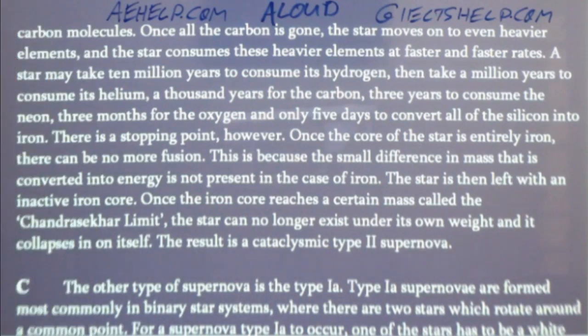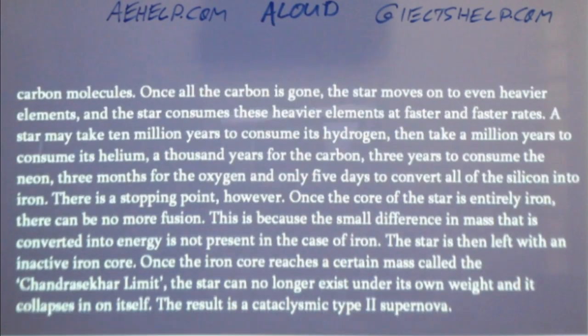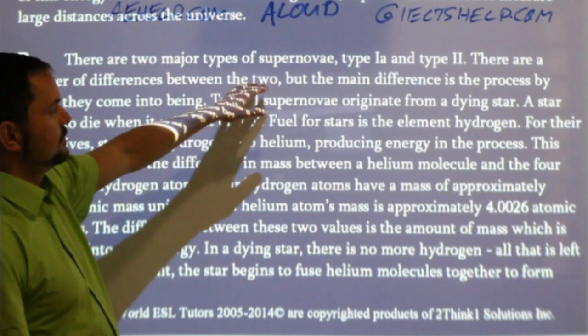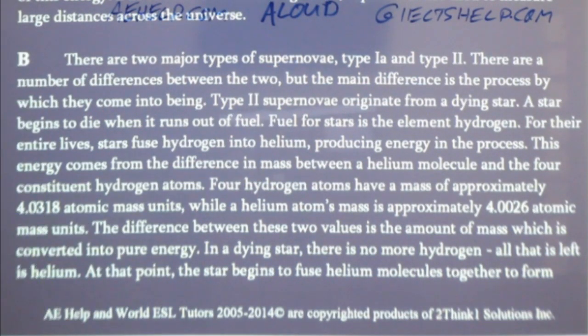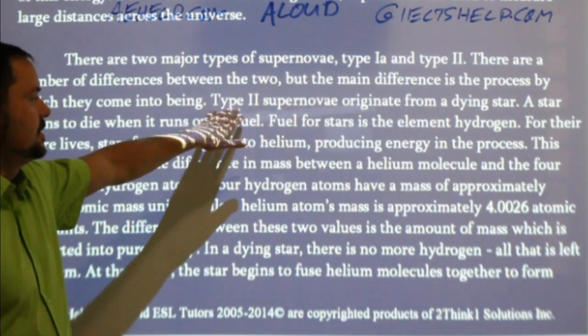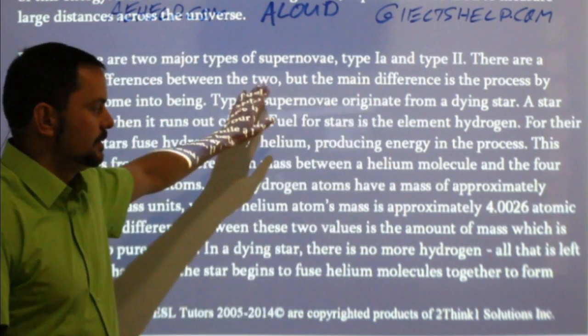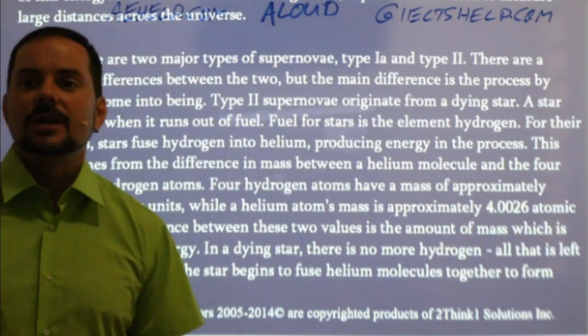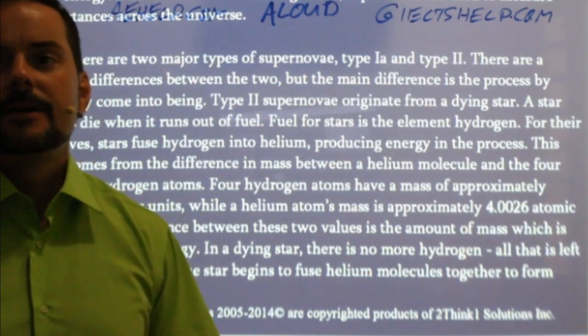Yeah, it says some of that at the beginning, Alvina. At the very beginning of the paragraph, it says there are 2 major types of supernovae. The difference is the process which they come into being. But then here it goes off with the type 2 supernovae and then talks about the type 2 supernovae for the rest of the passage.